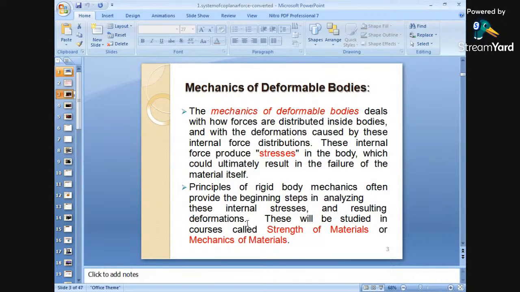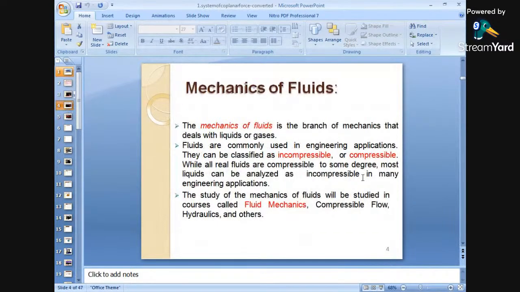That means our main aim is to find out the effect of internal forces on a body. What is the effect of forces on a body? Because mechanics totally deals with the effect of forces on a body. So these will be studied in courses such as strength of materials and mechanics of materials. Again, what is mechanics of fluids? We will see that shortly.